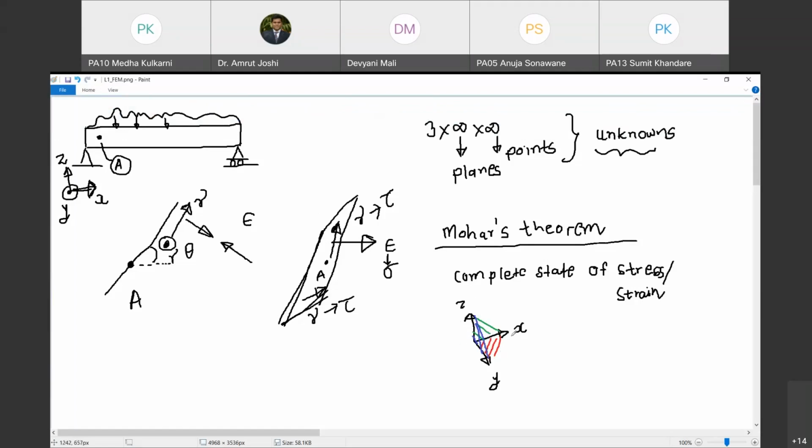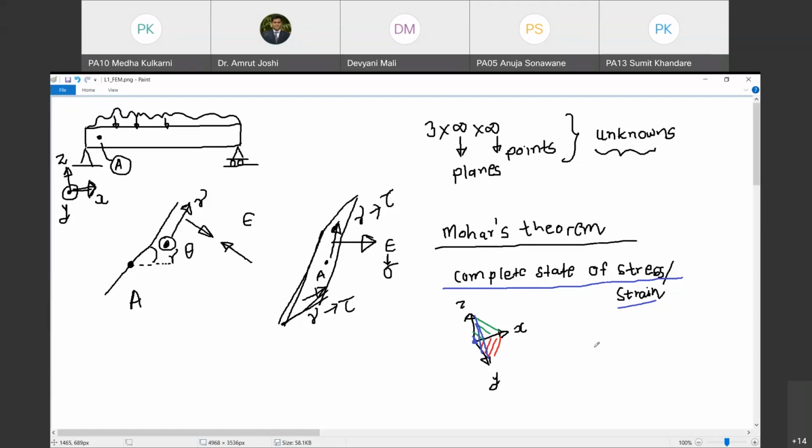So this is the triplet of three orthogonal planes passing through a point under consideration. If you know the complete state of stress or strain on three mutually orthogonal planes passing through a point under consideration, then you can find out the complete state of stress or strain on any other triplet of mutually orthogonal planes passing through the same point under consideration.